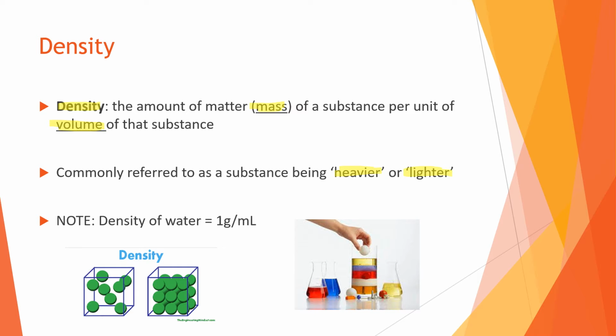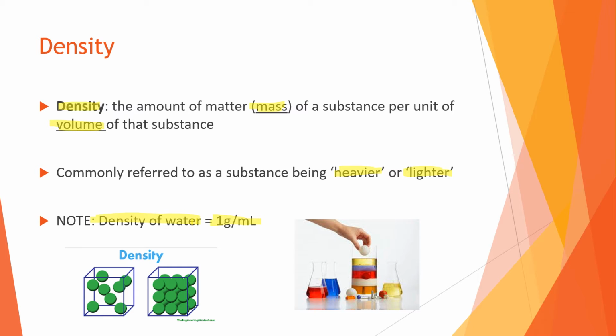So density for water is very specific. Again, this is a unique property. The density of water is 1 gram per milliliter. Okay, 1 gram per milliliter. So the gram per milliliter is an example of units for density.